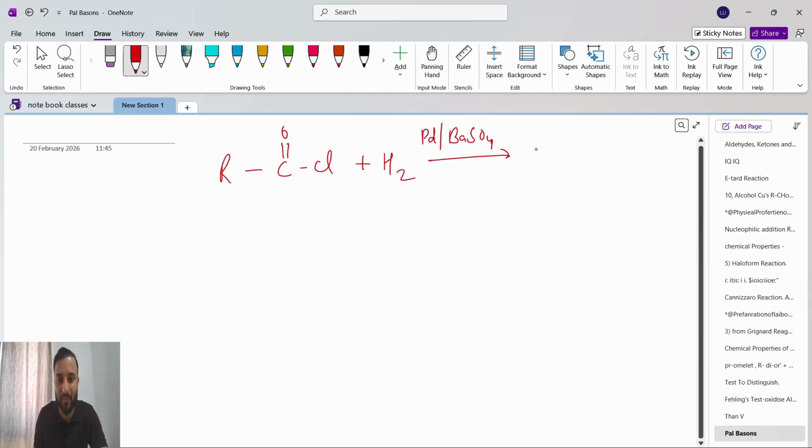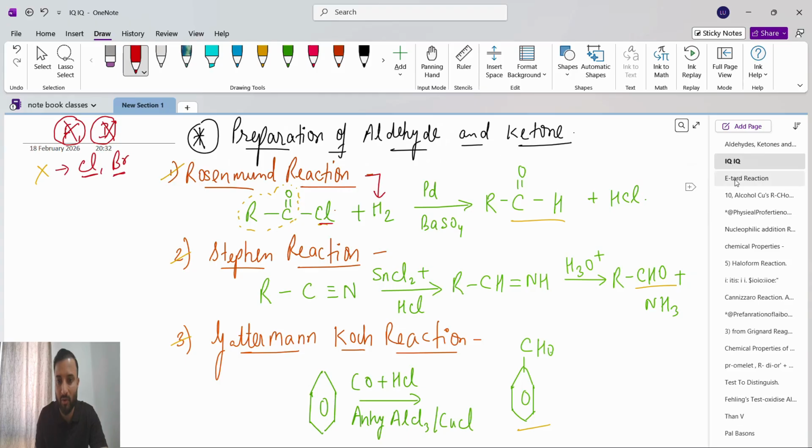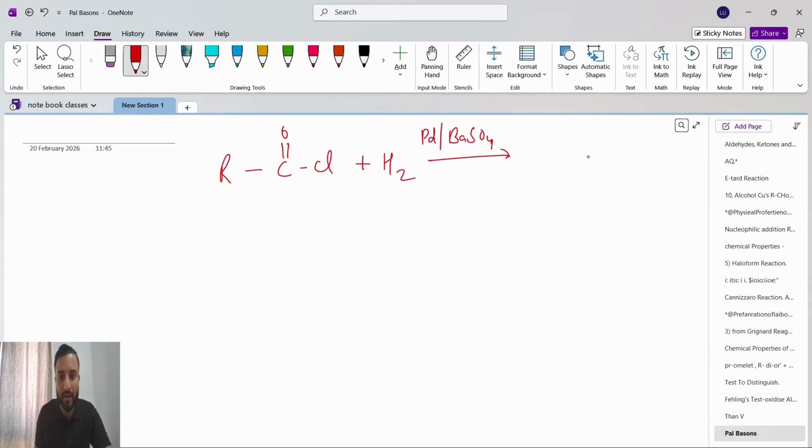Aldehyde. See here, we are getting aldehyde, RC double bond O. Here H2, that is 2H, is added. One H will connect here and break this bond. Another H will connect with Cl and it will become HCl. So with C double bond O, I will join one H, breaking this bond, and the other hydrogen joins Cl to give HCl. Like this you have to understand, and it will become very easy for you to solve.